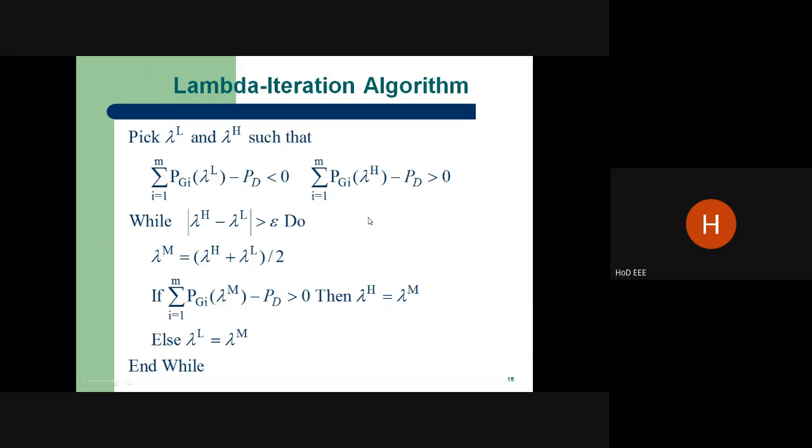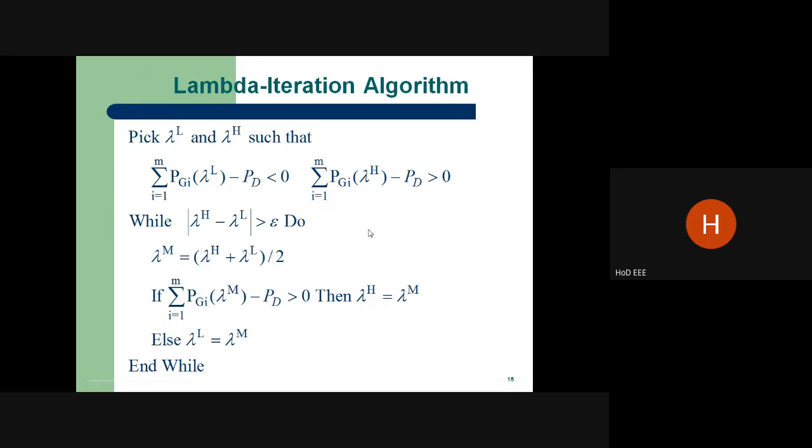Suppose the demand is 1000 and the power generation is going to be 800. What do you have to do? We have to increase the value. Suppose you increase the value by some percentage, 5% or 10%. By the time the power generation becomes higher and the demand becomes lower, again you have to reduce it. You cannot reduce to the earlier value, so you have to take the average of these two values with the constraint of tolerance. It's very, very important.